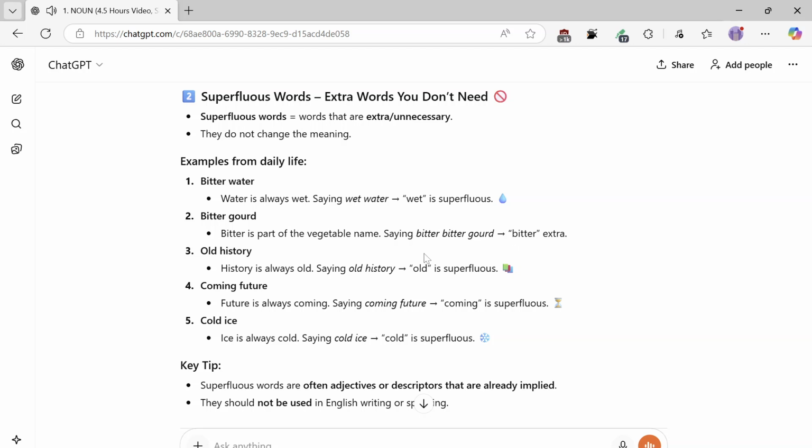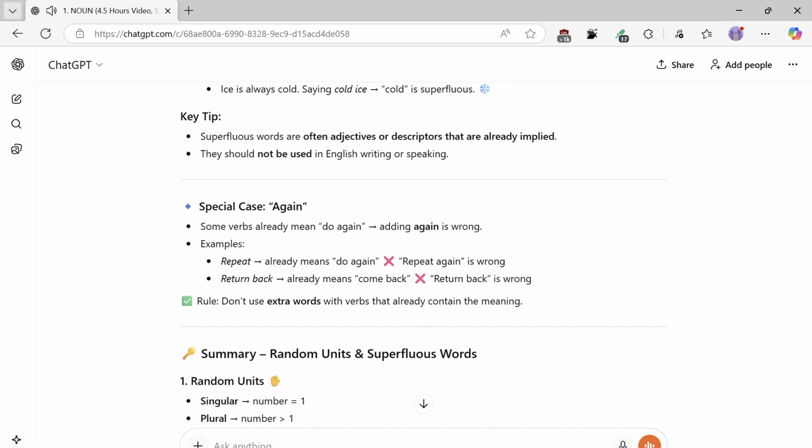3. Old history. History is always old. Saying "old history", old is superfluous. 4. Coming future. Future is always coming. Saying "coming future", coming is superfluous. 5. Cold ice. Ice is always cold. Saying "cold ice", cold is superfluous. Key tip: superfluous words are often adjectives or descriptors that are already implied. They should not be used in English writing or speaking.